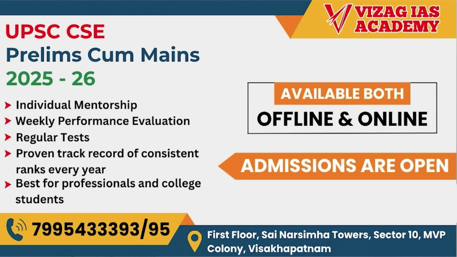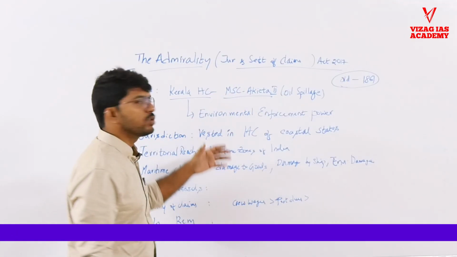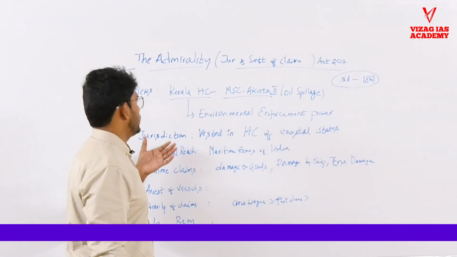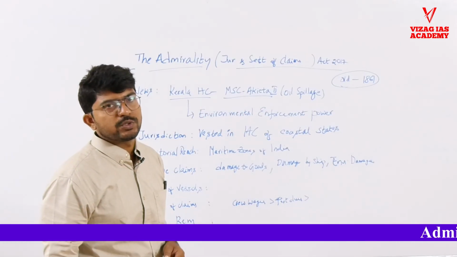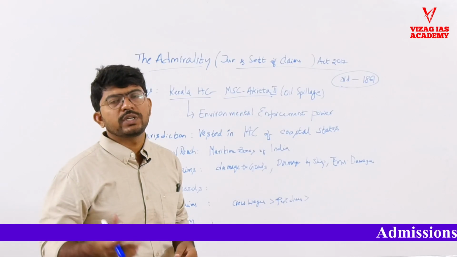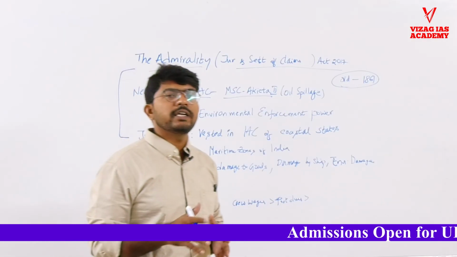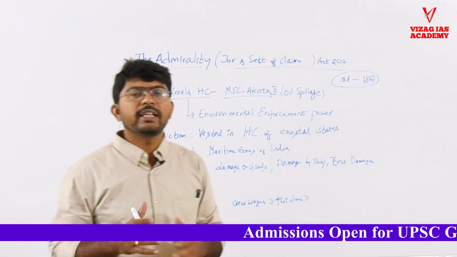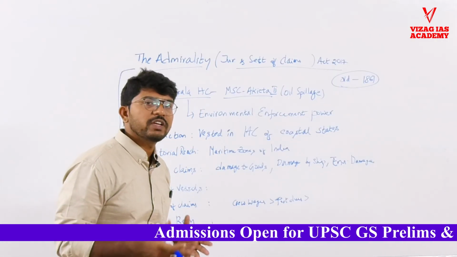This Admiralty Jurisdiction and Settlement of Claims Act 2017 gave powers to the high courts of coastal states to investigate and settle claims of maritime disputes. What are maritime disputes? Marine is different and maritime is different. Marine is related to the sea: anything related to the sea, pure biology, sea surface or sea waters.